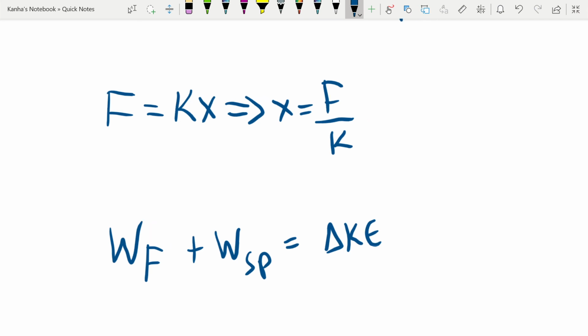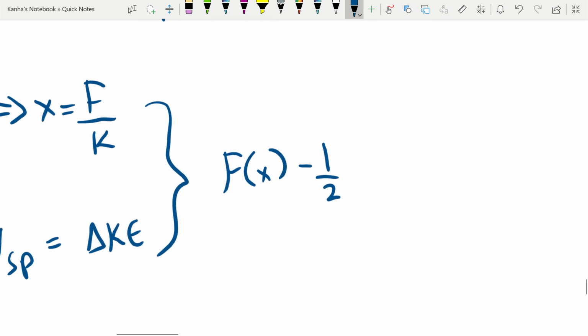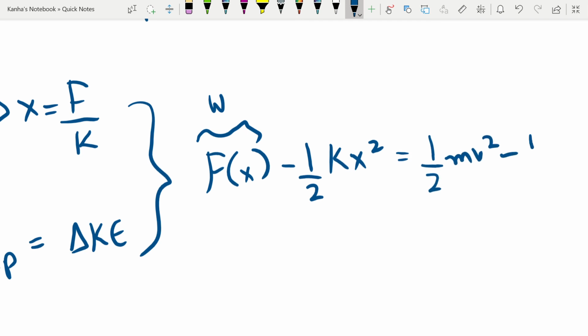Okay. From here, we can easily write that the work done by the force is force into x, and the work done by the spring is minus half kx square, which is equal to half mv square minus 0, because initially the kinetic energy was 0.